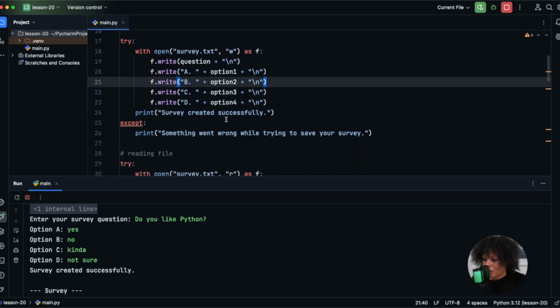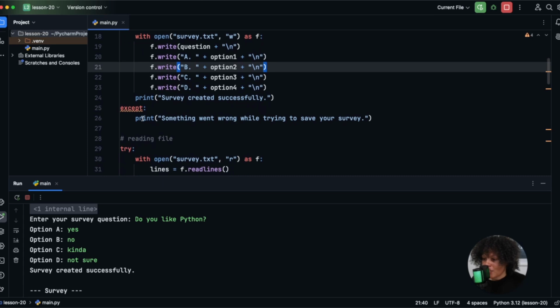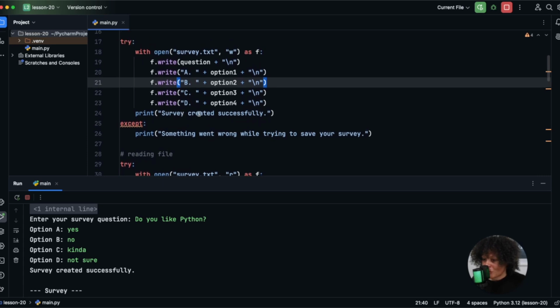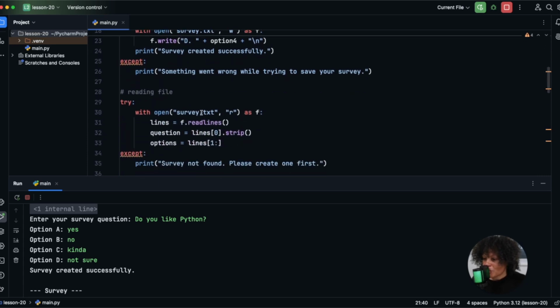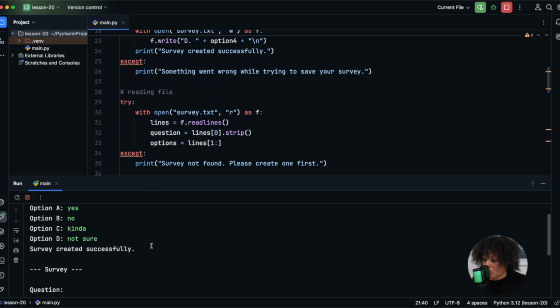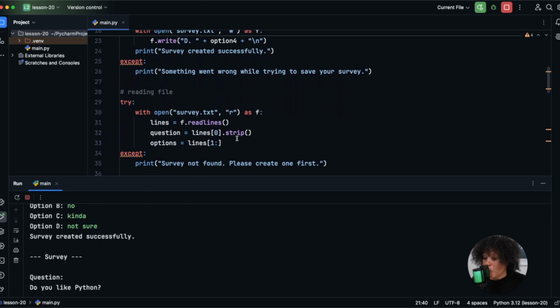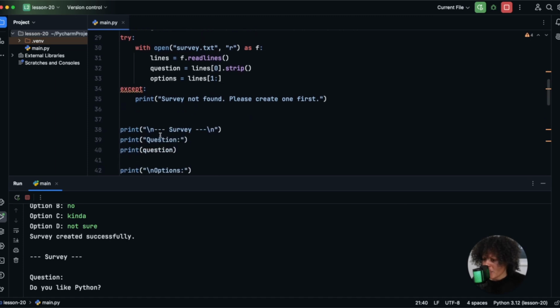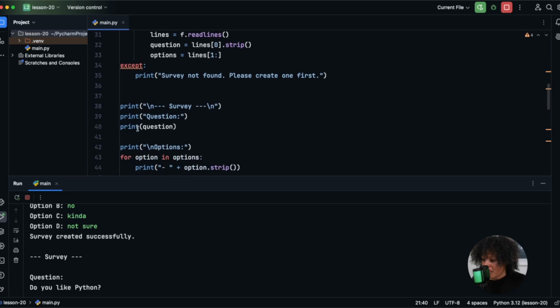Okay. So let's move along. We're not going inside of the except block because this survey was created successfully. So then next we're going to go here. We're opening up this survey.txt file and we are reading it. Okay, and you could see that there was no type of error here. So the program is going to keep going along and we're printing this survey header and we have question, and then we print the actual question that we asked in the survey.